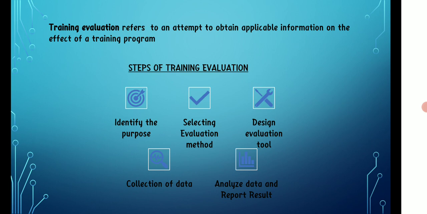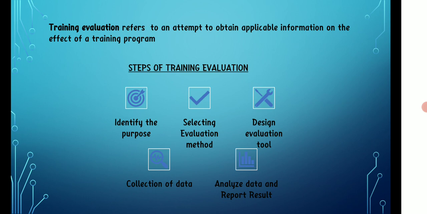There are 5 steps in training evaluation. First one is identify the purpose. Second is selecting the evaluation method. Third one is designing the evaluation tool. Fourth one is the collection of data. And fifth one is analyze data and report result.